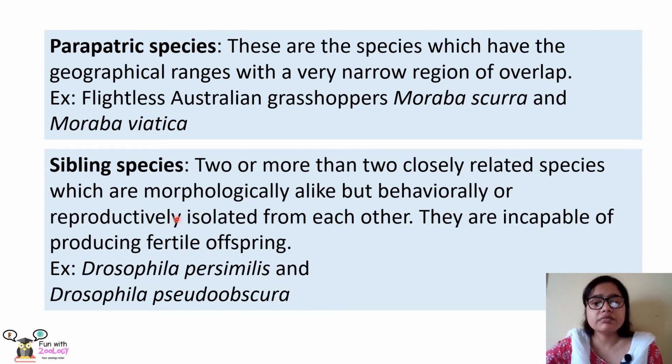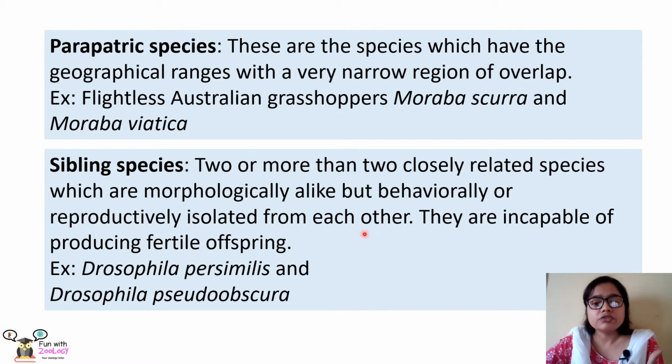Next, we will learn about sibling species. It is a bit complex, so let us study in detail. Two or more closely related species which are morphologically alike but behaviorally or reproductively isolated from each other are called sibling species. So, two sibling species may look similar, means they are morphologically alike, but they behave differently and they are reproductively isolated from each other.